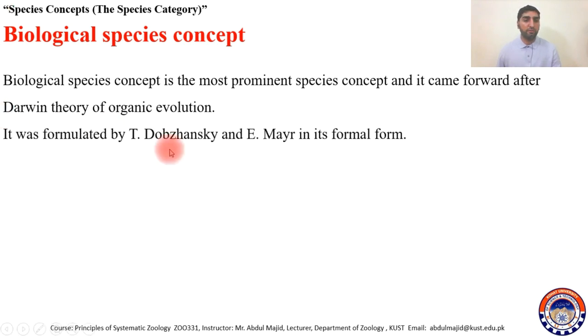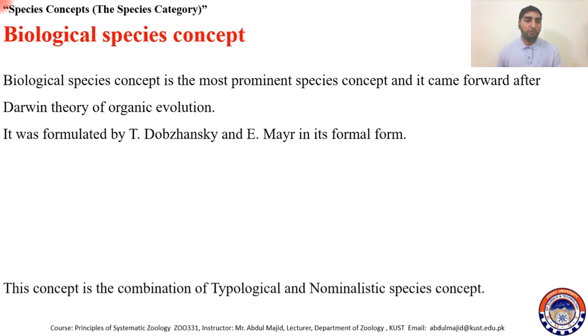It was actually a long story. It was formulated by many scientists in a rudimentary form, but then T. Dobzhansky and Ernst Mayr formulated it in a very formal form.